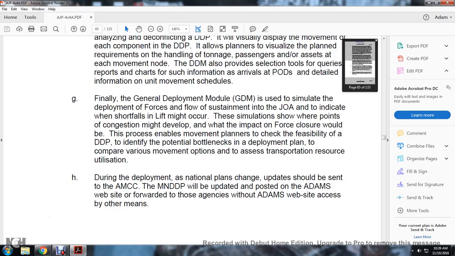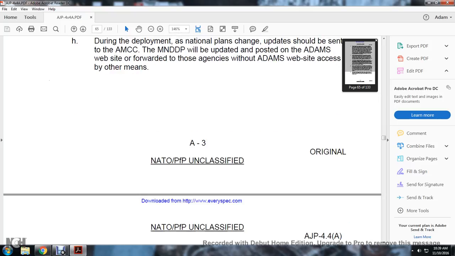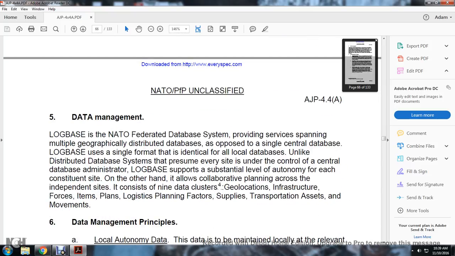During the deployment, the national plans change to update the Allied Movement Coordination Centre. Multiple national detailed deployment plans will be updated and posted on the Allied deployment and movement system website, forwarded to the agencies without Allied deployment and movement system website access. Data management.